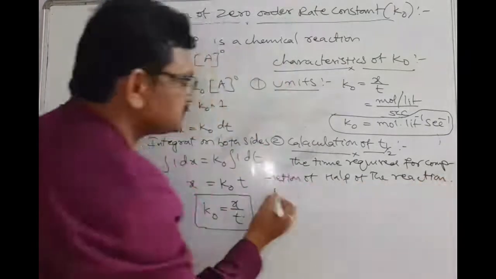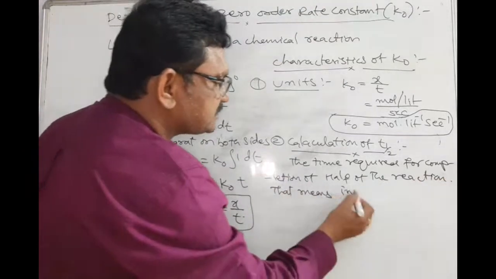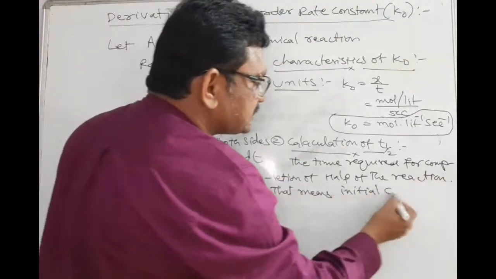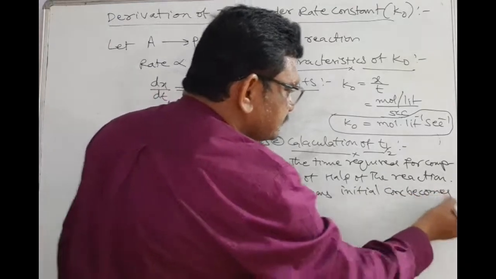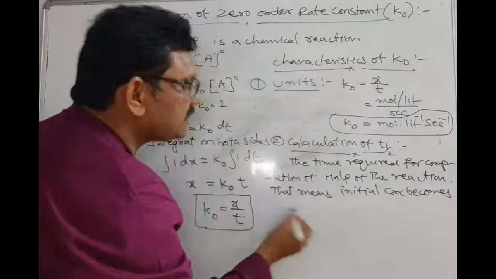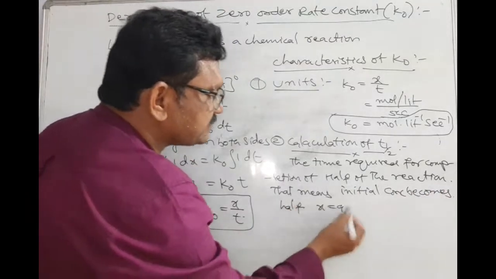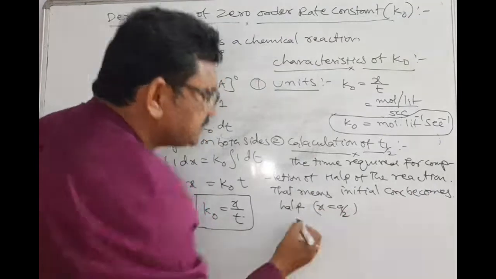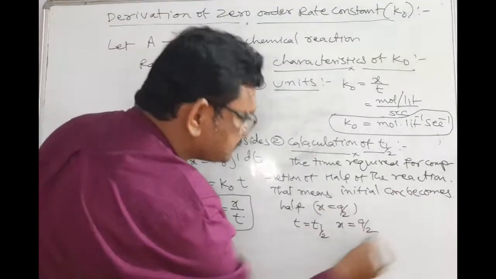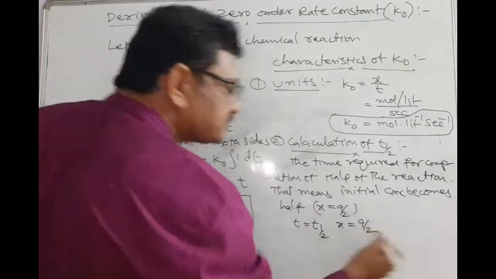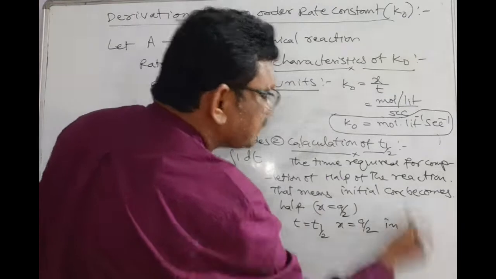That means the initial concentration becomes a by 2, half. X is equal to a by 2. That thing you remember. So t is equal to t half, then x is equal to a by 2. Just substitute these values in the above equation.